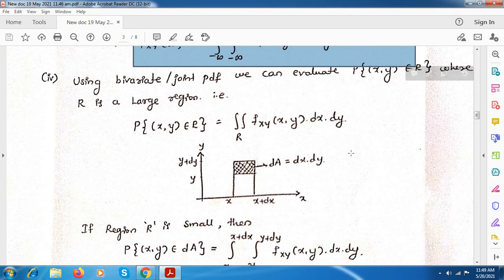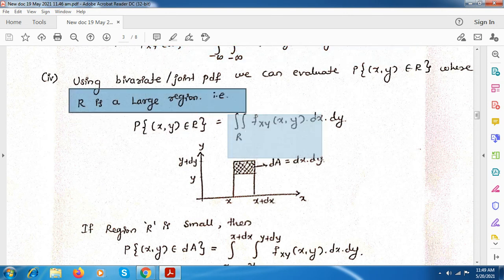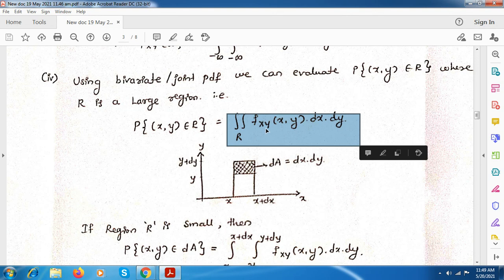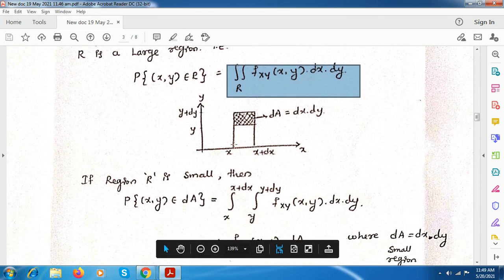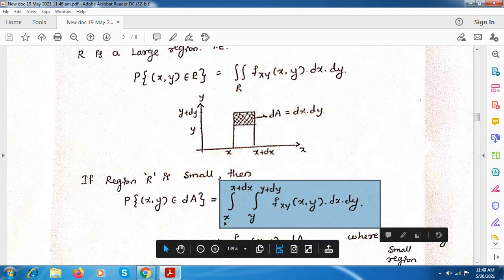So next we saw when this PDF we consider for some large area R, this is the equation we use, which is nothing but the integration with respect to that large area R, of the PDF. If the big area is here and we want to consider only this small area, that is dA, then we use this equation where we integrate from x to x plus dx, and y to y plus dy.